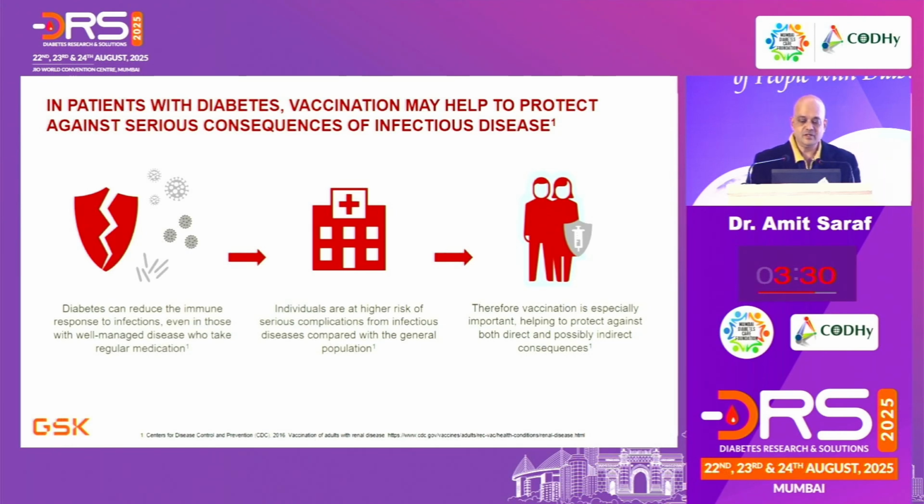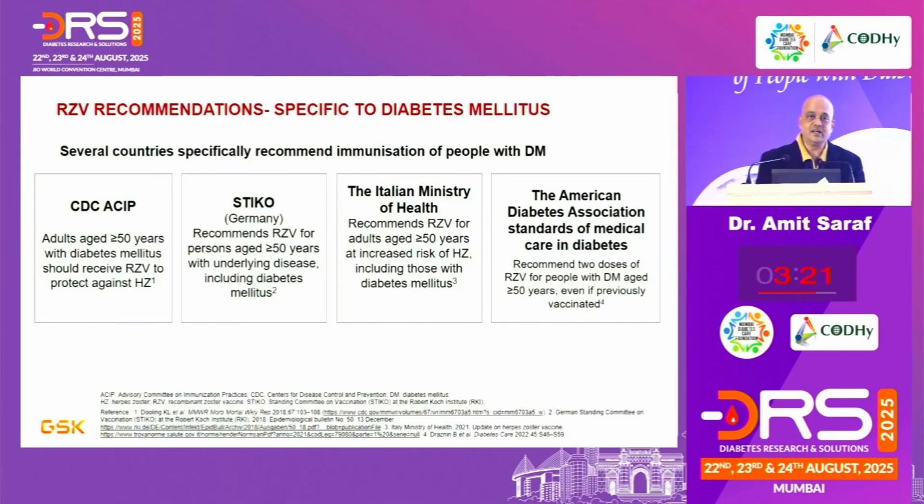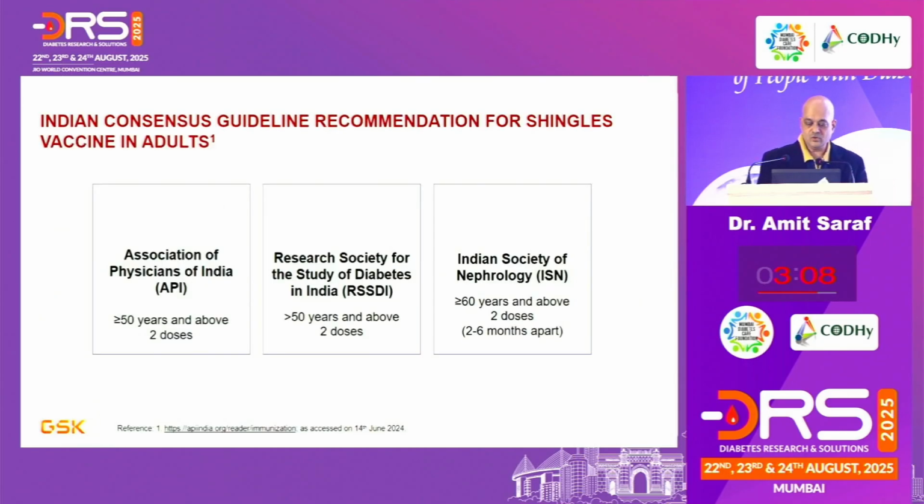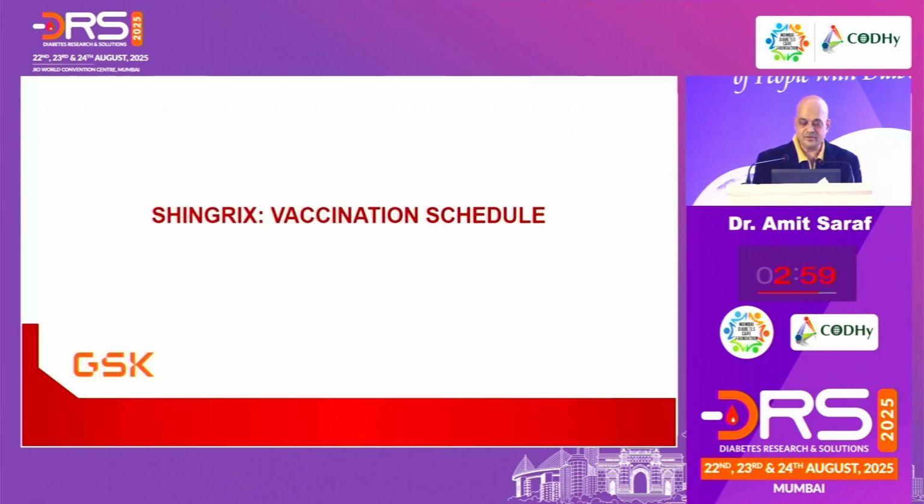Thereby you vaccinate them. Individuals with a high risk of serious complications from infectious disease compared to the general population, thereby you vaccinate them. Therefore it's important to protect against both the direct and indirect consequences of non-vaccination. Most of the global bodies have supported Shingrix vaccination in diabetes: the CDC, sorry, the CITCO, the Italian Ministry of Health, and the ADA. Coming closer to home, our own API, the RSSDI, and the Indian Society of Nephrology have also given their guidelines and have supported Shingrix vaccination for diabetic individuals.